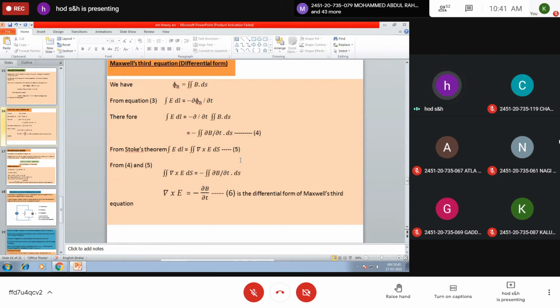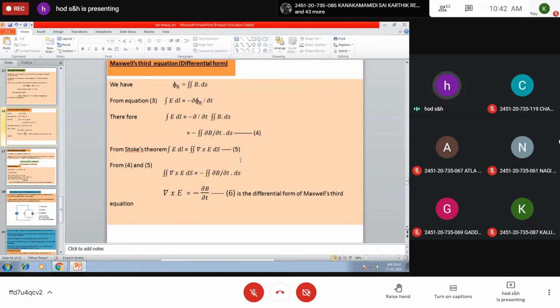Further, we know that the magnetic flux phi B is equal to surface integral B dot ds. From equation 3, we have line integral E dot dl is equal to minus dou phi B by dou t. Instead of phi B, you should substitute the surface integral B dot ds. Therefore, line integral E dot dl is equal to minus dou by dou t of surface integral B dot ds, or it is minus surface integral dou B by dou t ds, equation 4. Now we should apply Stokes theorem.